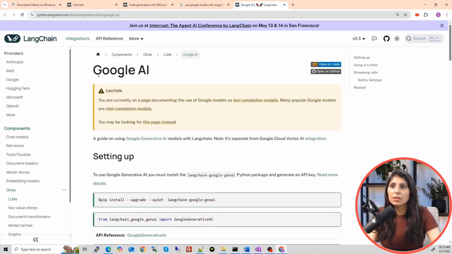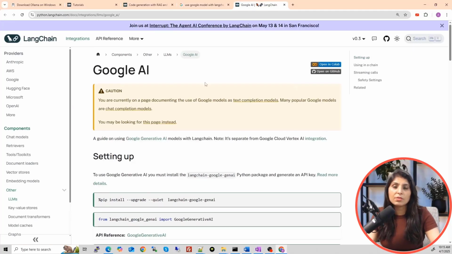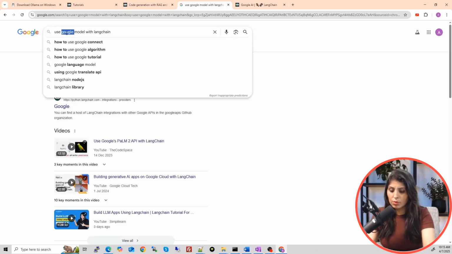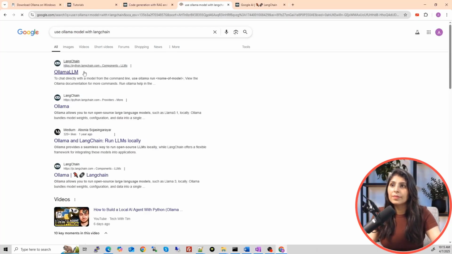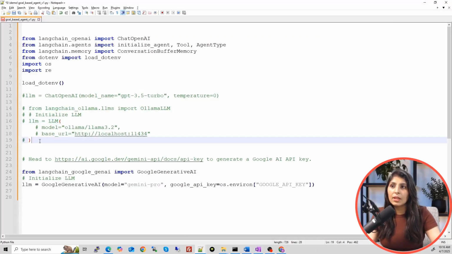So guys, here you can see Google AI. I've searched this, use Google model with LangChain. Then I opened this first link, and it redirected me here, and here you can see this is the module you need to install. You need to install this LangChain Google Gen AI, then you can import it and use it. In the same way, if you want to use the Ollama model, then search for this and open the first link, and then you will install this module. Pip install this LangChain Ollama, and then you can use the LLM like this.